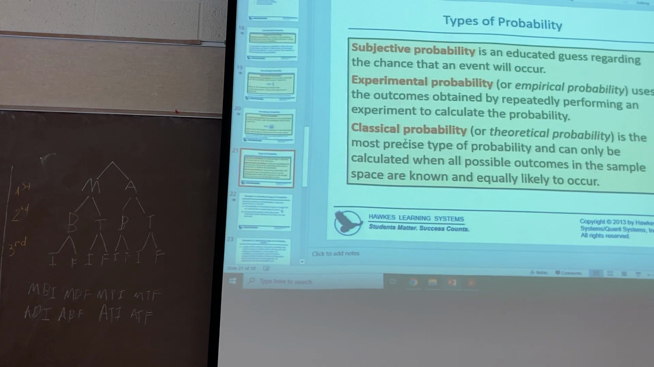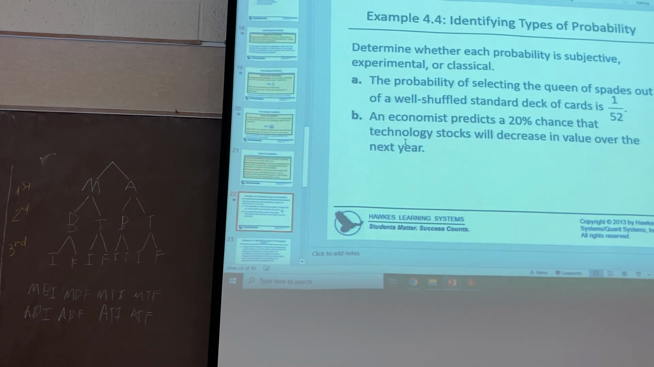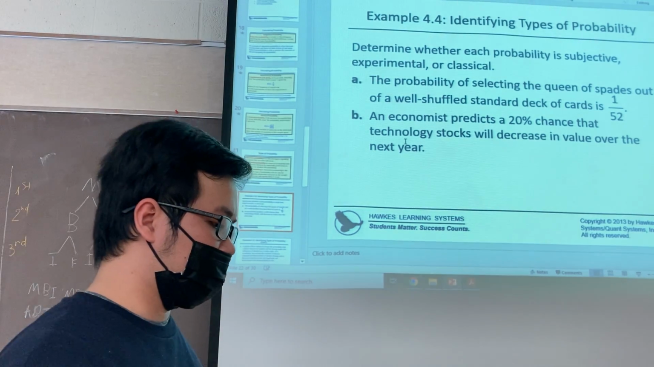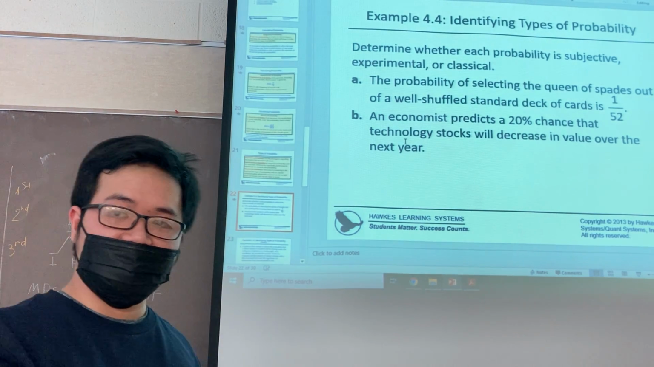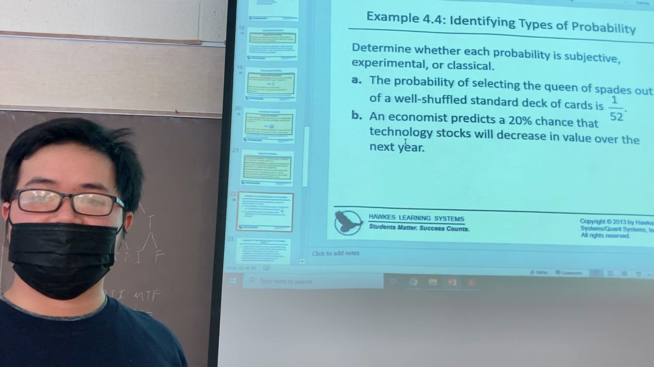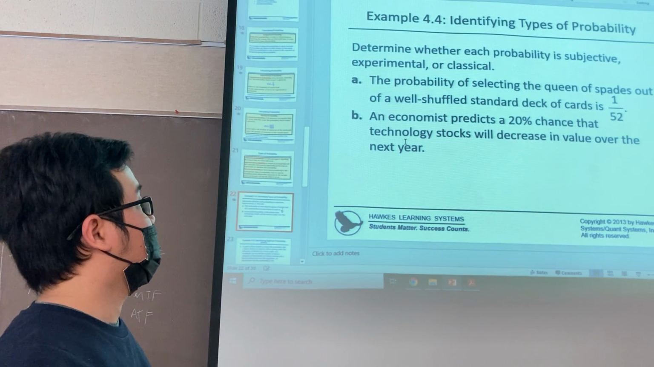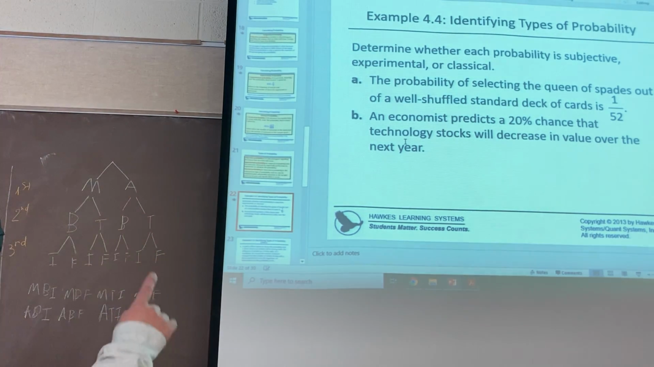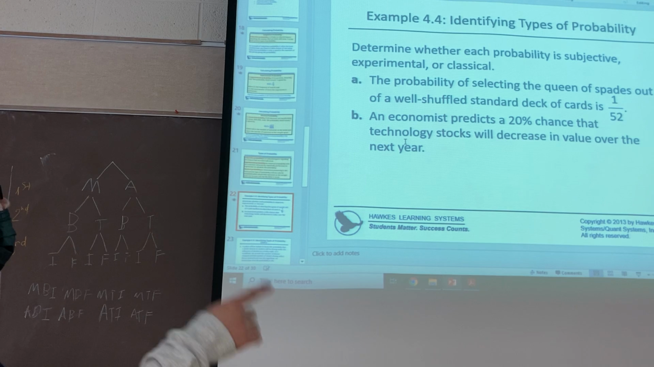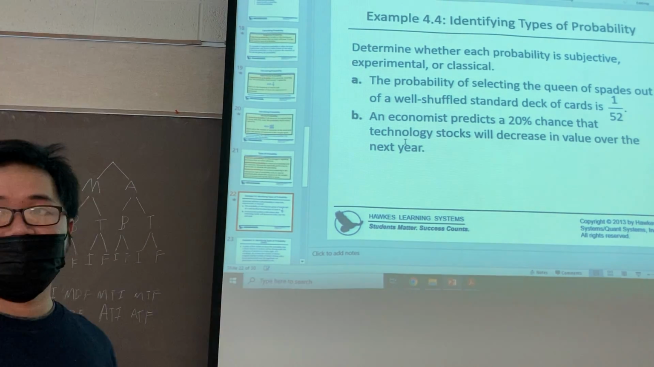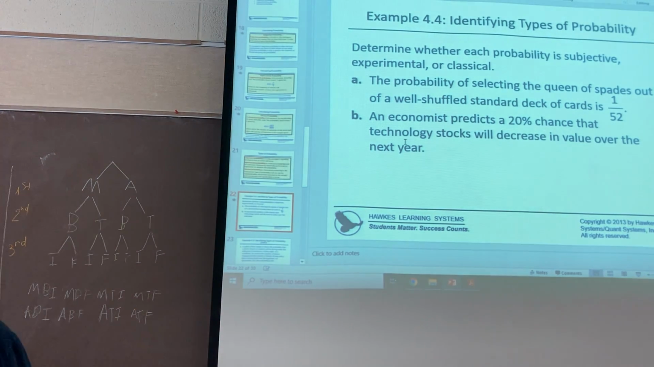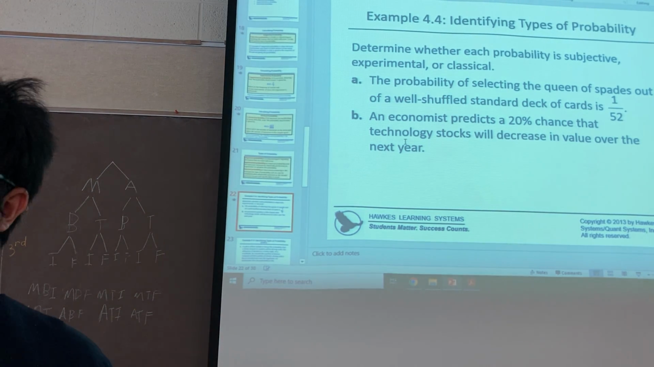We have types of probability here, so you can see that. Okay. So now you have examples. The first thing I want you to determine is which kind of probability: subjective, experimental, or classical. So could you tell me what kind of probability is in example A? The probability of selecting the queen of spades. Is this classical, subjective, or experimental?